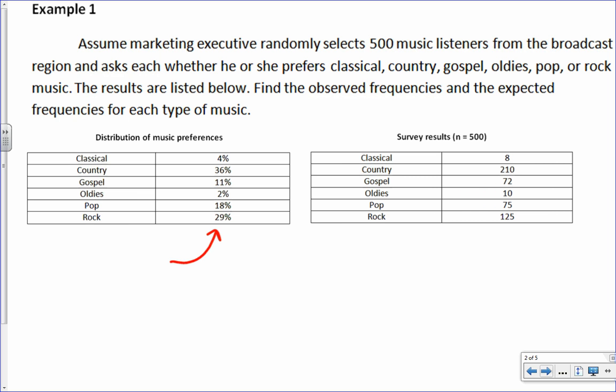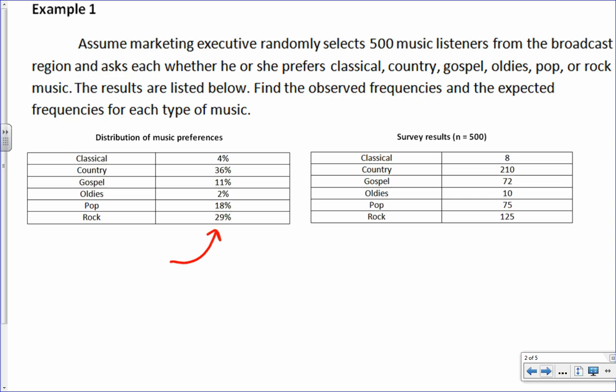No matter how many people I surveyed, 4% of them are going to like classical. Somebody told this broadcast executive that 36% are going to like country music, and so forth. But then they actually took a survey of 500 people, on the right-hand side.